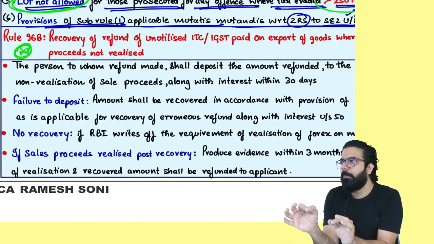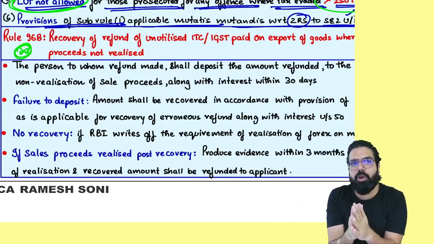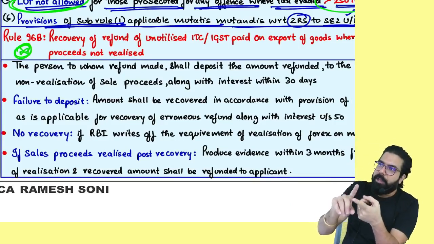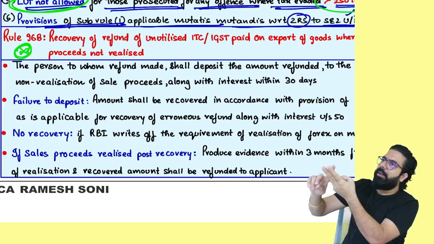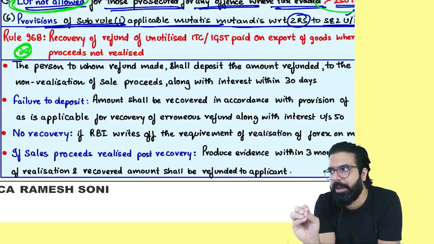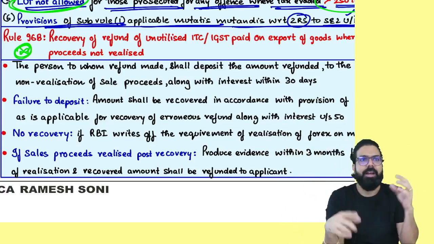Goods ka case mein, service ka case mein, refund is not given. Service ka case mein refund is not given unless supplier is in India, recipient is outside India, payment is received in foreign convertible currency. Because only when you receive the payment in foreign convertible currency, it is deemed as what? Export of service.